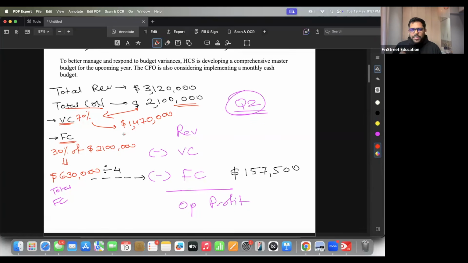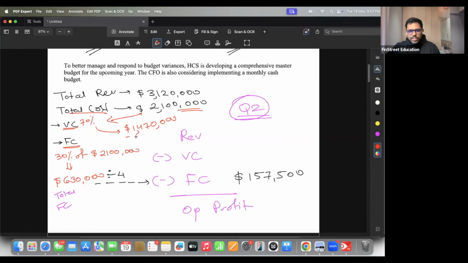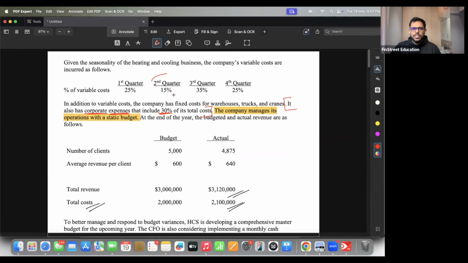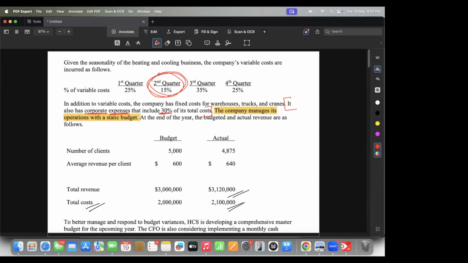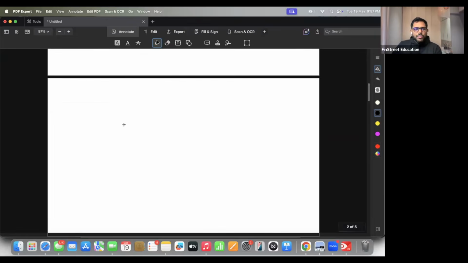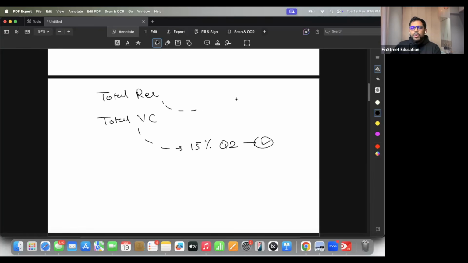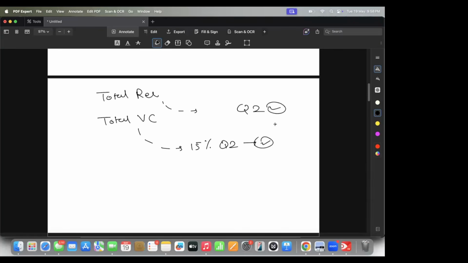Now here's an interesting hint. Out of this total cost, this is total VC. What is the actual quarter 2 VC given to us? Is it 15%? And if, out of total VC, 15% is your quarter 2 data, then if you have total revenue as well, what will be the quarter 2 revenue? What will be 15%?